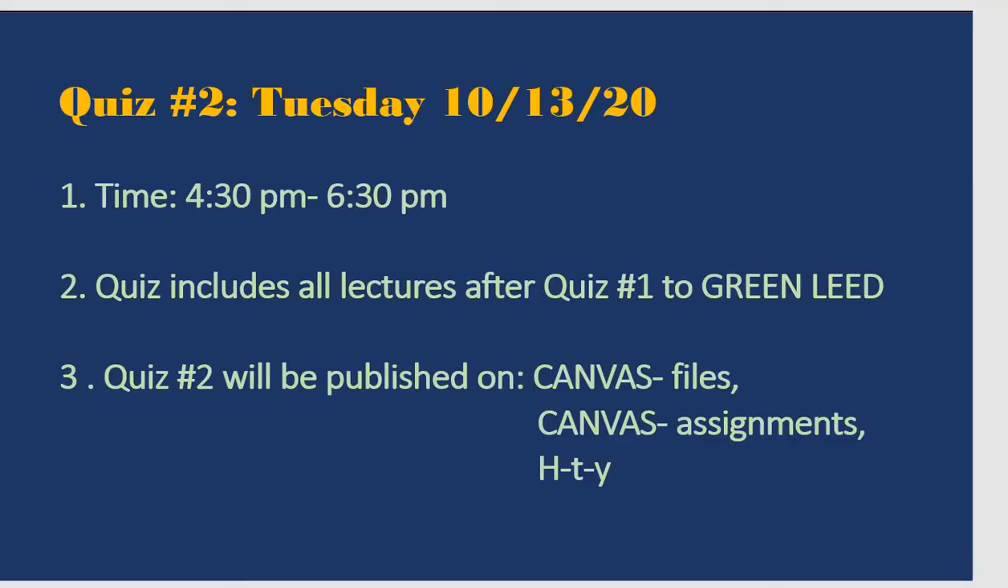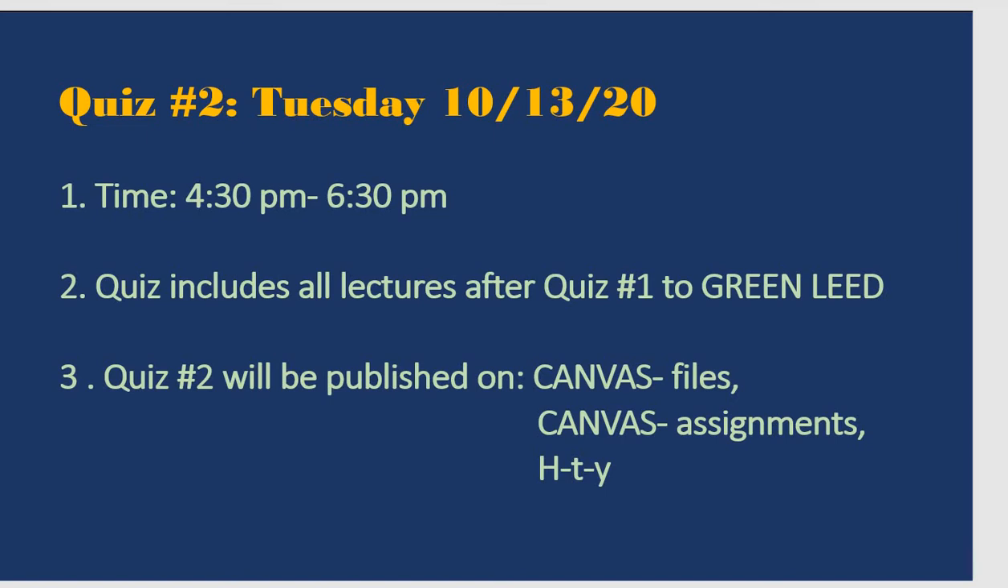Okay, quiz number 2 will be Tuesday, October 13, 2020. The time is 4:30 p.m., exactly the time when you go to the lecture, when you registered for this class, and it will end at 6:30 p.m. You must email me before 6:30 p.m. if you want to get full credit. That means 100 points for the quiz.